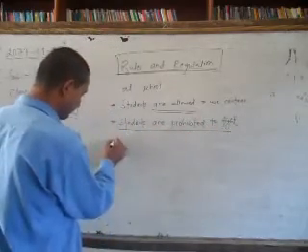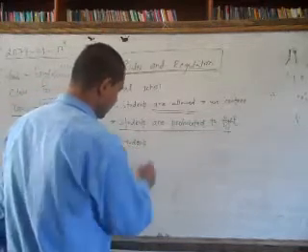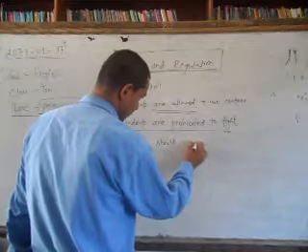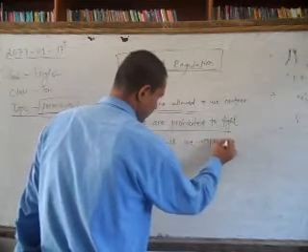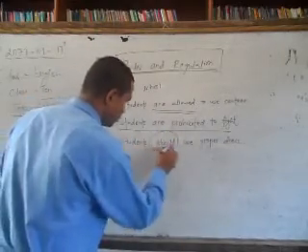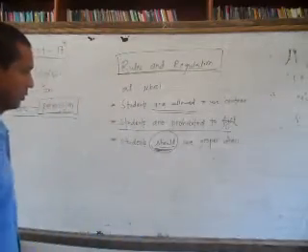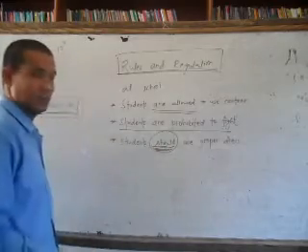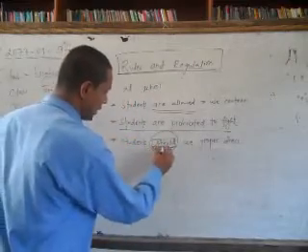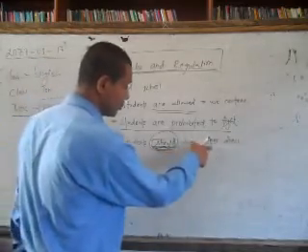Next one. Students should use proper dress. See here, now the new form I have used there, should. So should means necessity, necessity related with the rules bound. So that's why should is a modal verb. In Nepali it gives the sense of parsa. So students should use proper dress.